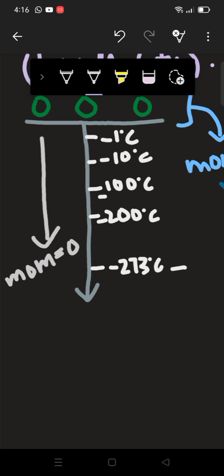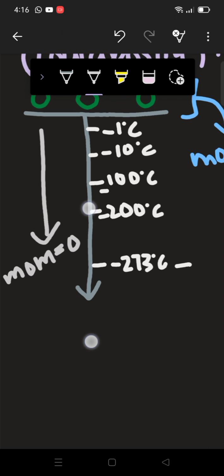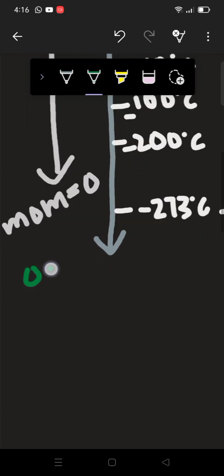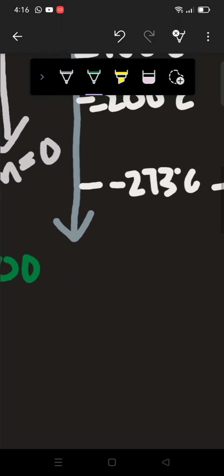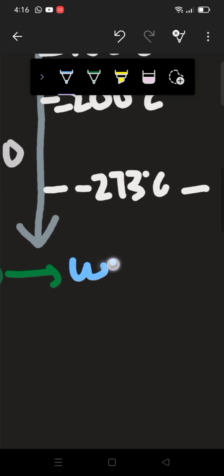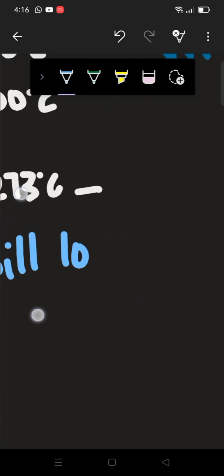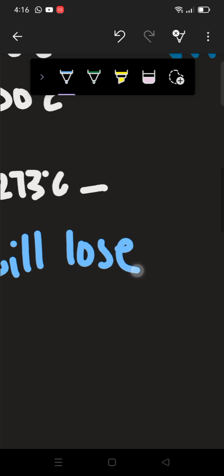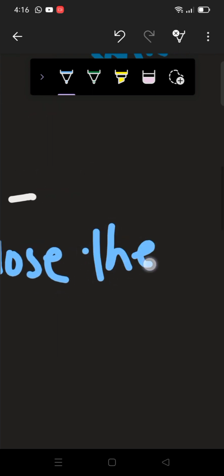Alright, so these particles will lose their identity now. Let me write this here. Will lose their identity.